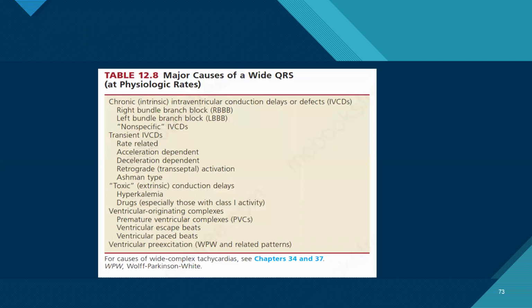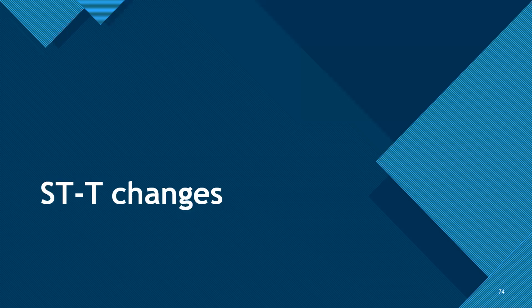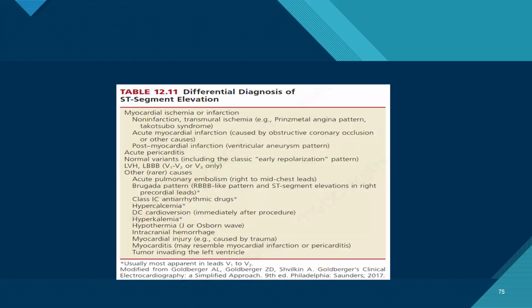Coming to causes of ST changes, and coming to STT ranges. So just coming to diagnosis of ST elevation.